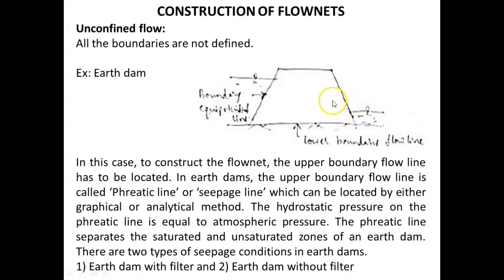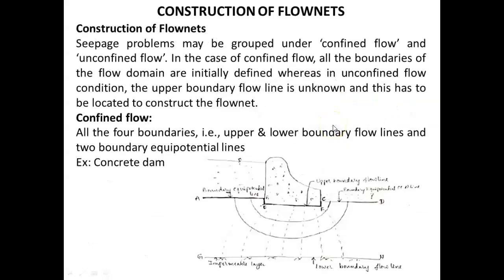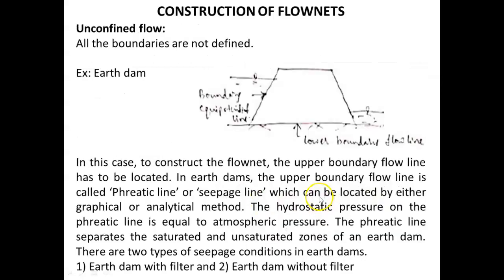In the case of a concrete dam, this is the impermeable boundary, so we can take it as the top boundary flow line. But in this case, there is no top boundary flow line. It is missing. This top boundary flow line is called the phreatic line.